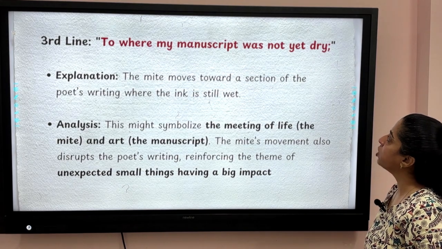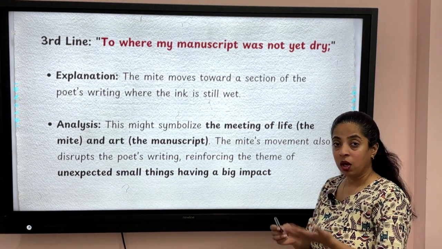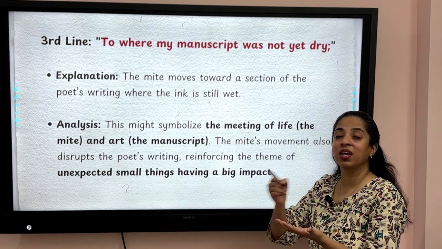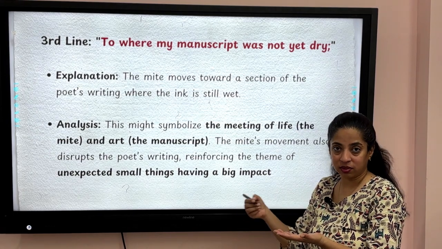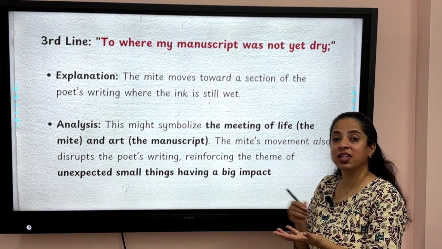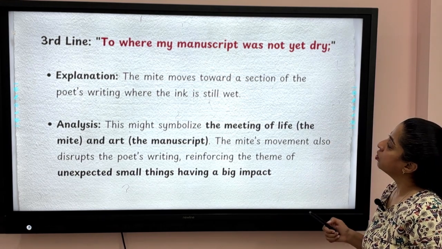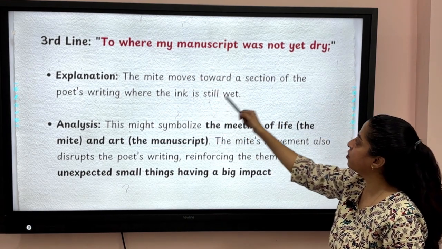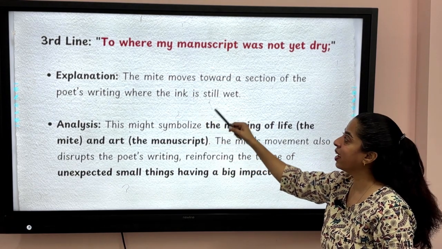To where my manuscript was not yet dry. Now students, what is a manuscript? A manuscript is a page or number of pages where something is written. So whenever there are some written things, that is a manuscript. So the mite moves towards a section of the poet's writing where the ink is still wet.